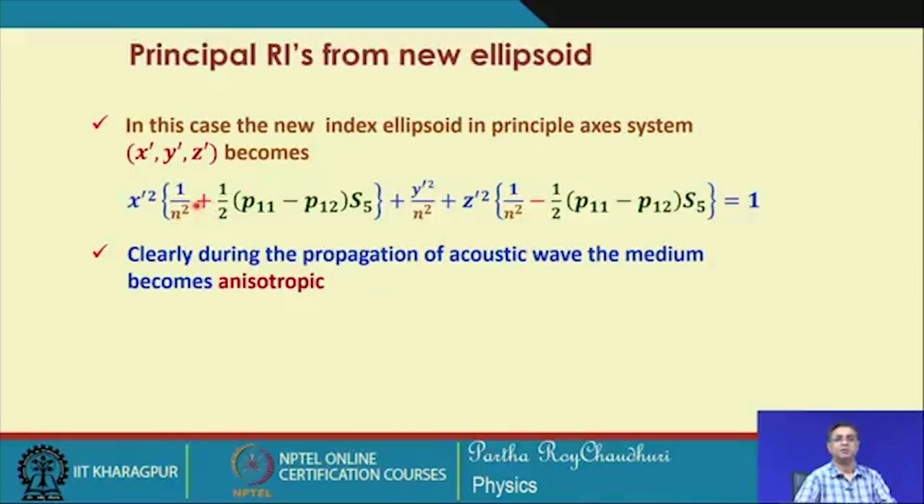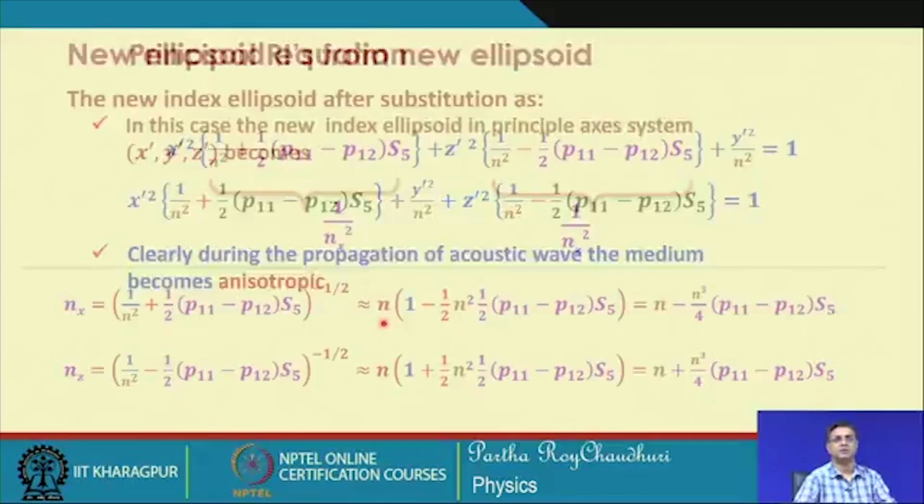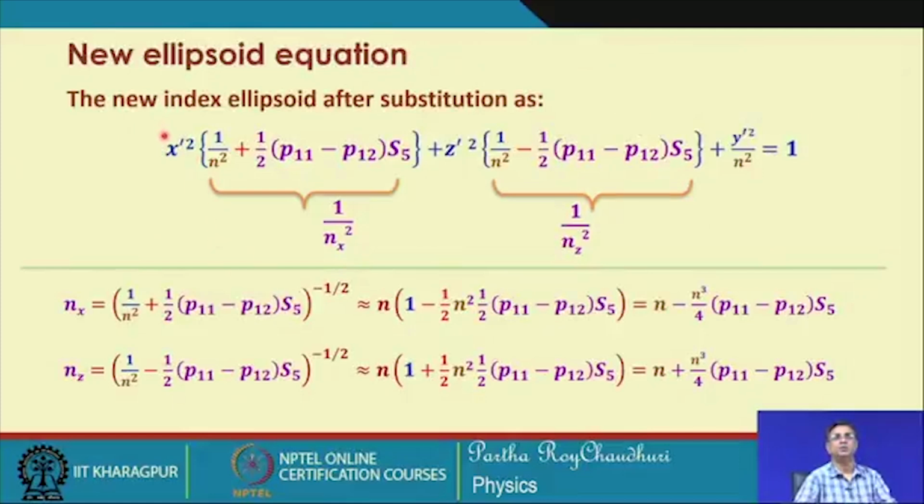Here, the x prime component of this principal refractive index... and clearly during the propagation of the acoustic wave, you can see that the medium was originally isotropic, but just because of the acoustic wave the medium has become anisotropic. It has different refractive indices along the x prime and y prime direction, x dash and y dash direction. The new index ellipsoid after